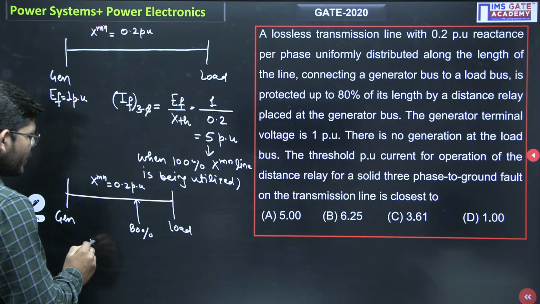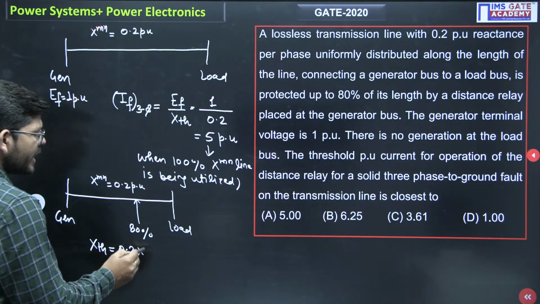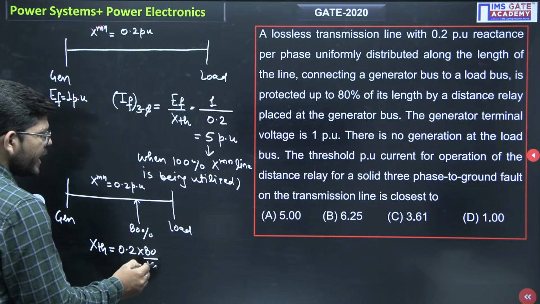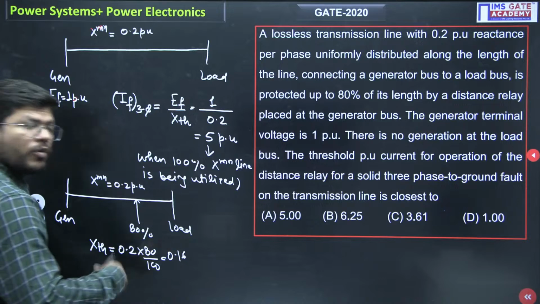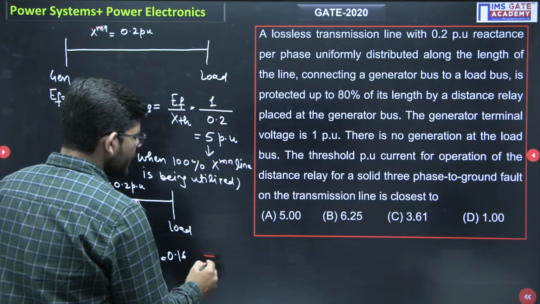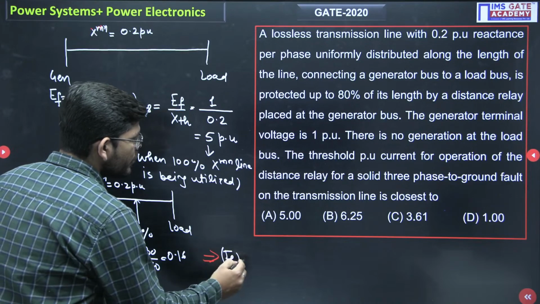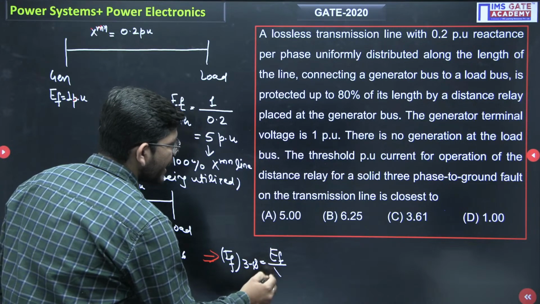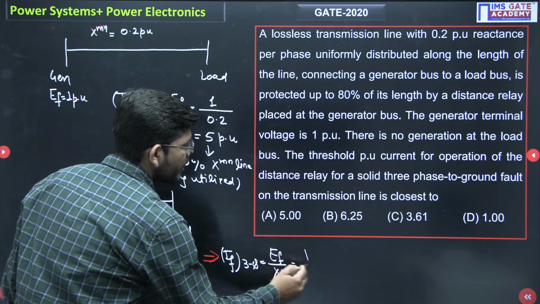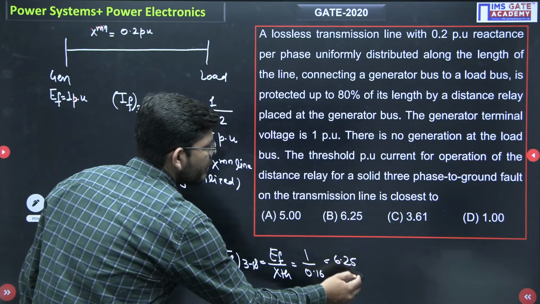So how much will be the X_TH right now? Only 80% section of the line is protected. So 80% of 0.2, which will be 0.16. So what will be the new fault current? Similarly, E_f divided by X_TH, which is 1 upon 0.16. So you will get 6.25 per unit.